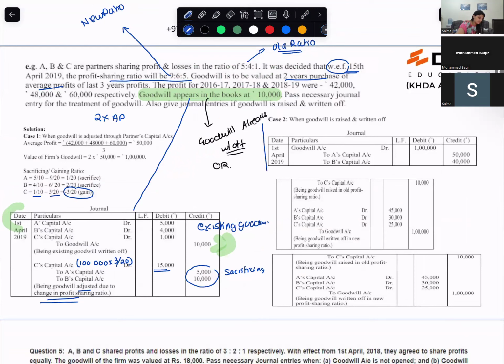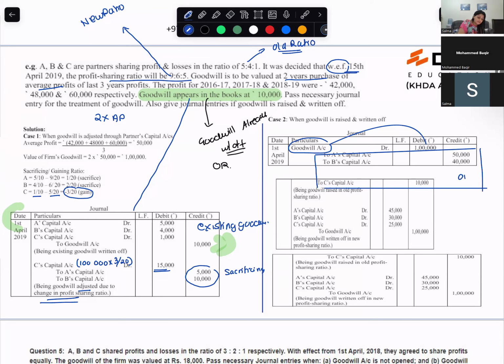Now your case 2. What is your case 2? We have to pass necessary journal entries when goodwill is raised or written off. Okay, so goodwill raised, that means goodwill will be debited, right? And partner's capital account will be credited, in which ratio? Old ratio. So goodwill debit, partner's capital account credit, old ratio.